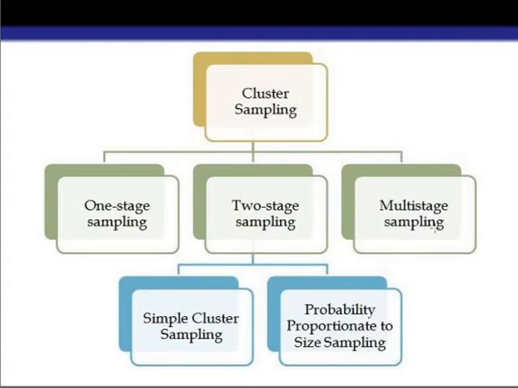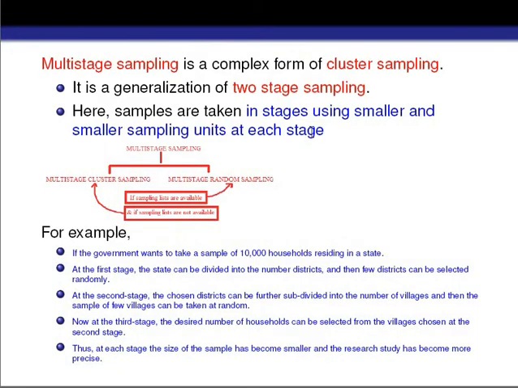From this you can get an idea that multi-stage sampling is the complex form of cluster sampling. It is a generalization of two-stage sampling, which we have already discussed in a very detailed way in our previous lecture.